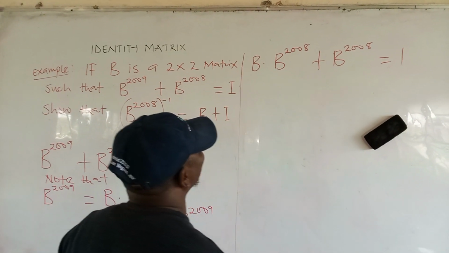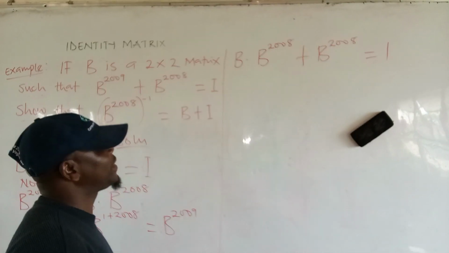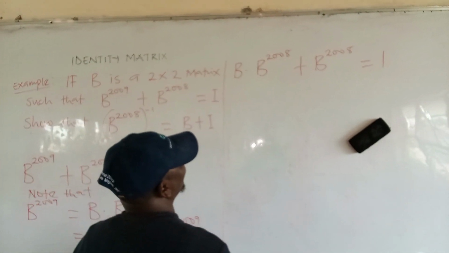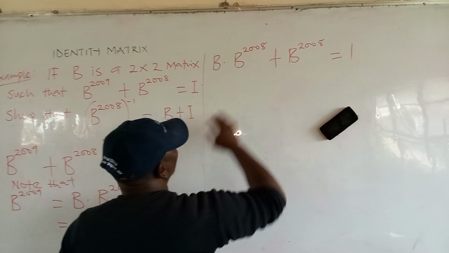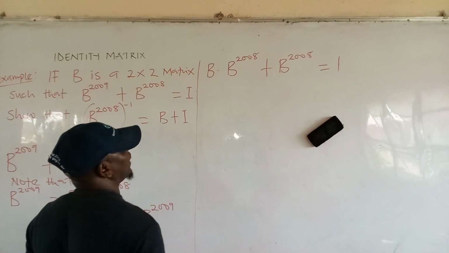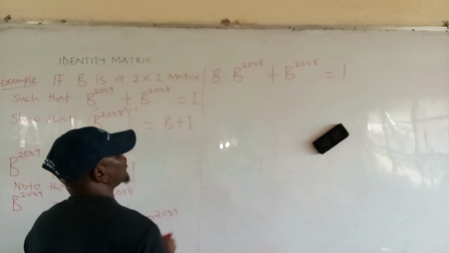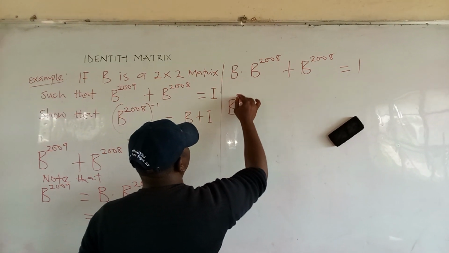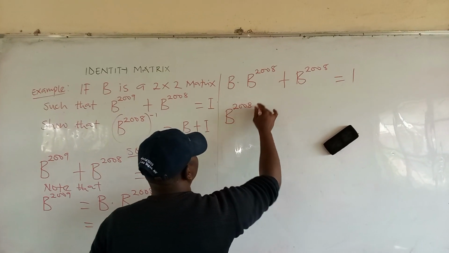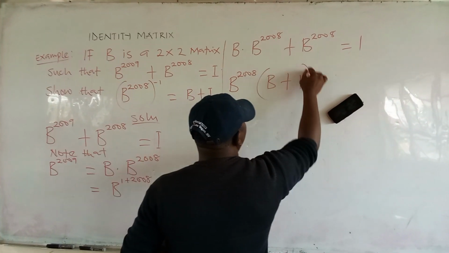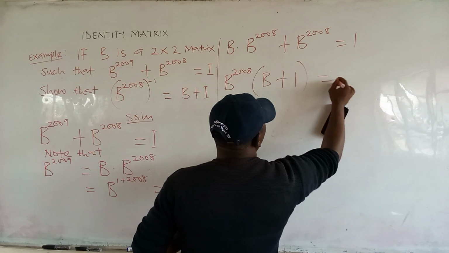So if you can see what I am saying, ask yourself what is common on the left hand side. We discovered that b raised to the power of 2008 is common. True or false? You bring it out, factor it out. b raised to the power of 2008, all in bracket b plus 1, equals to 1.